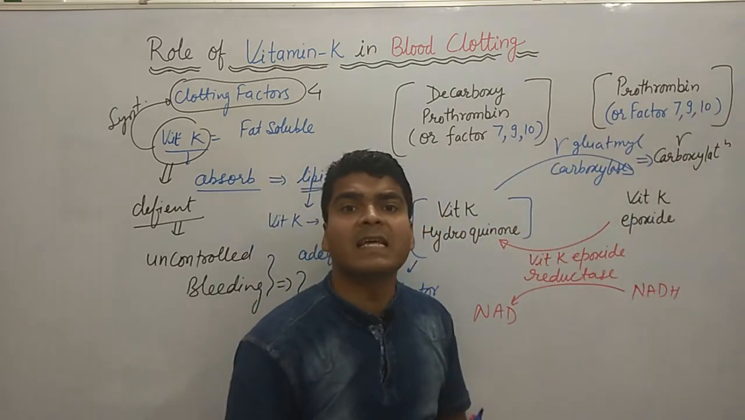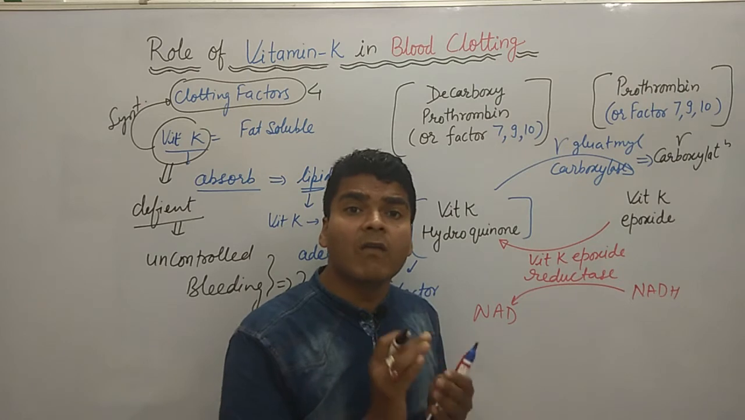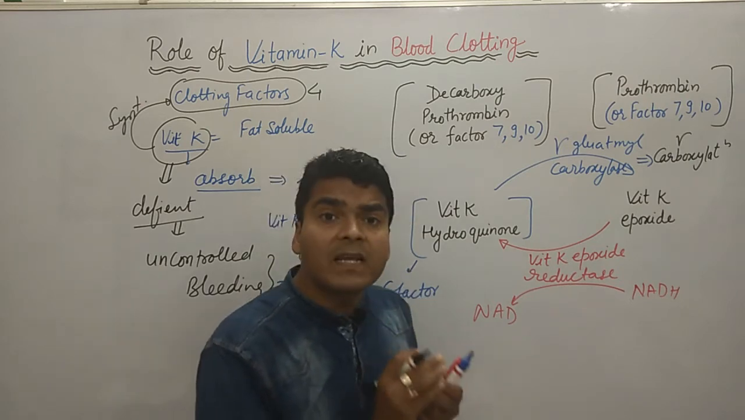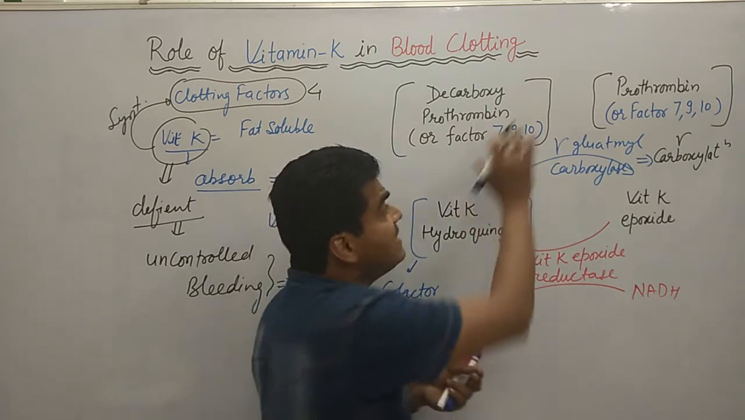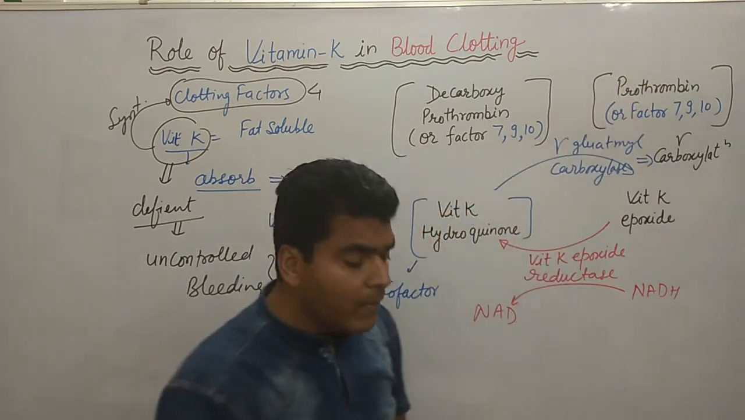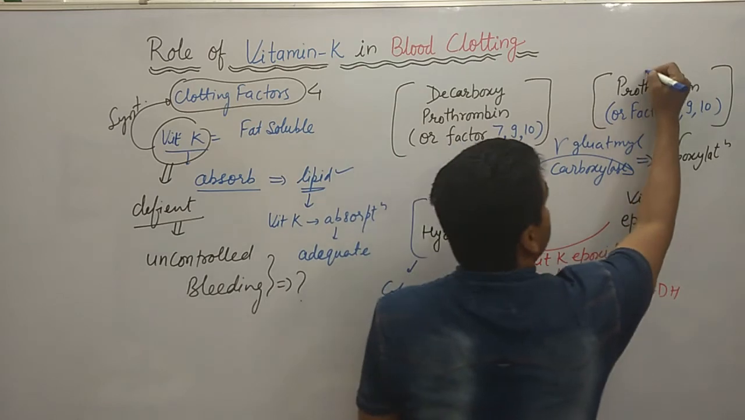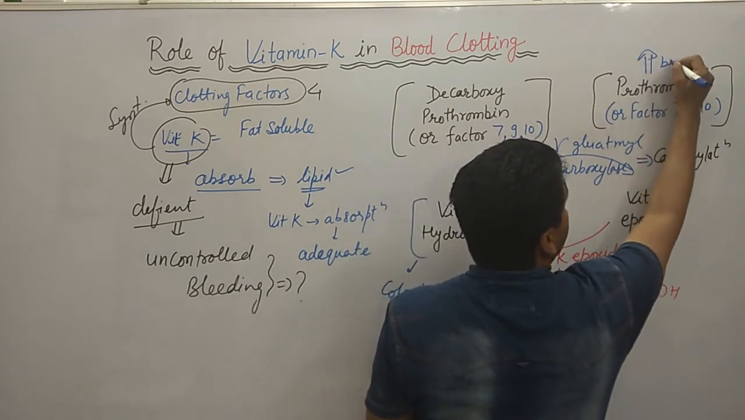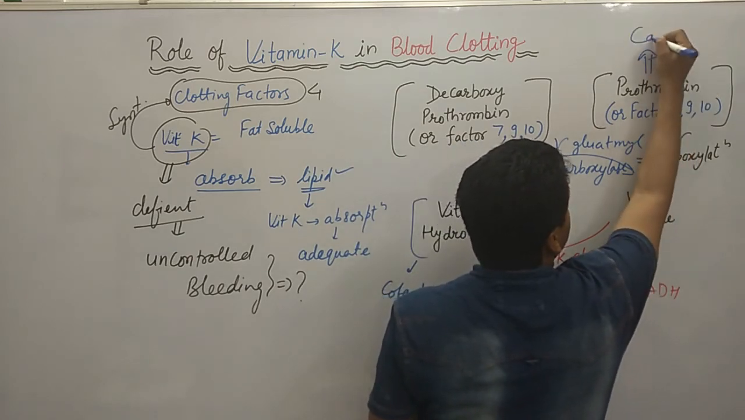Why is gamma carboxylation necessary for clotting factors? Because after gamma carboxylation, these clotting factors are able to bind with calcium.